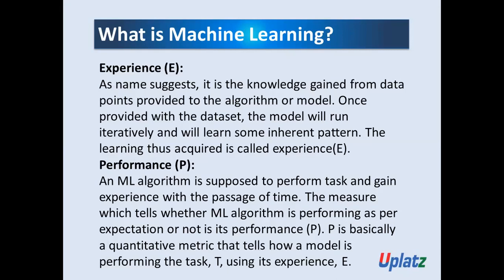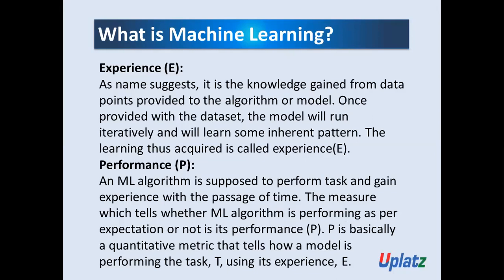Now, the third component is performance. We are discussing three important components defined by Tom Mitchell, who gave us a very good definition of machine learning. That definition mainly focuses on three parameters: task, experience, and performance. We have seen task and experience. Now let's see what is performance.